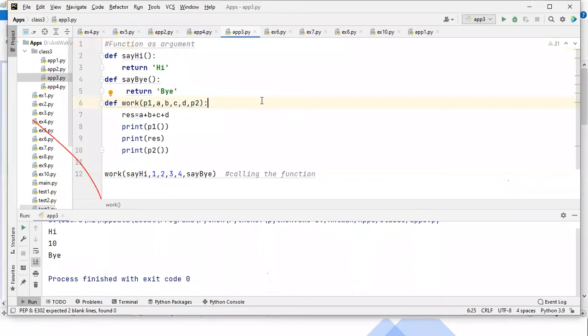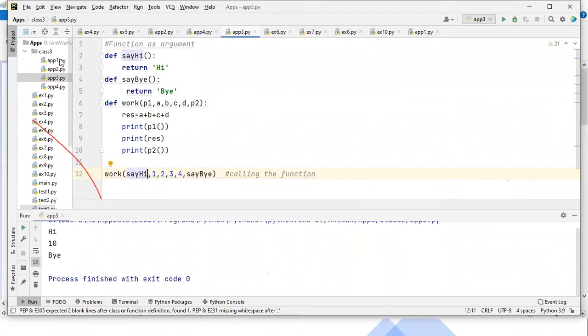So my question is, when you call the function work, one of the arguments that you put in was say hi. Can you show us the difference between writing just say hi and writing say hi with parentheses? So what is the difference between passing a function and passing the function name? Yeah. See, you're asking about the parenthesis, right? That I explained in the first program itself.